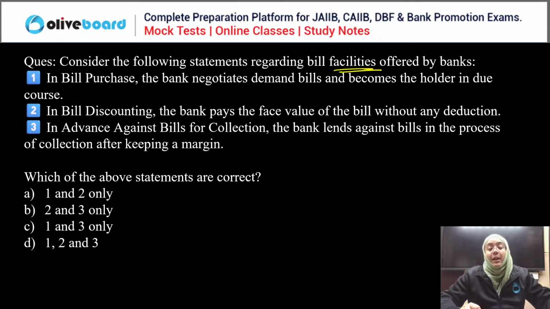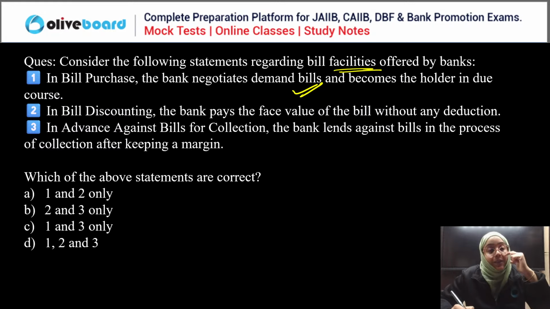Right. Now, in bill purchase, the bank negotiates the demand bill and becomes the holder in due course. Perfectly correct statement. In bill discounting, the bank pays the face value of the bill without deduction.